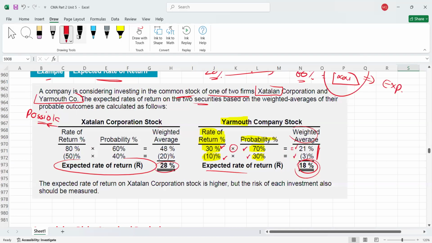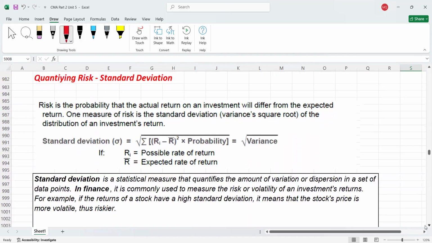But guys, we will not take a decision only based on expected value. We also need to consider the risk associated with these investments, like how much risk is attached with X corporation and how much risk is attached with Y corporation. To measure this risk, we always use the concept of standard deviation. So now we are going to quantify risk, which means we are going to calculate the risk associated with the individual investments. We can measure it by using the standard deviation concept.